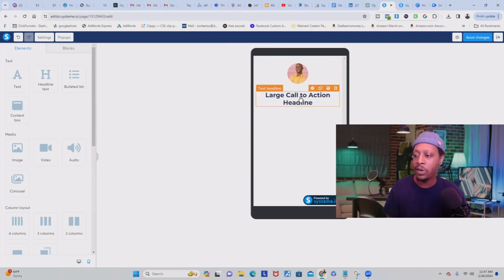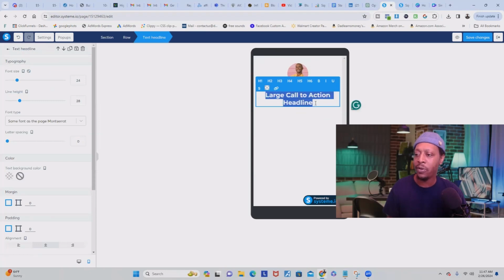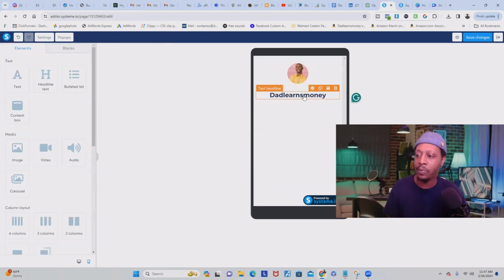Now, here's where you would want to put your name. So all you would have to do is just double click it, and then it's going to highlight, and then you can just key in your name. Once you do that, it should be right up under your picture. And right now we're making tons of progress.